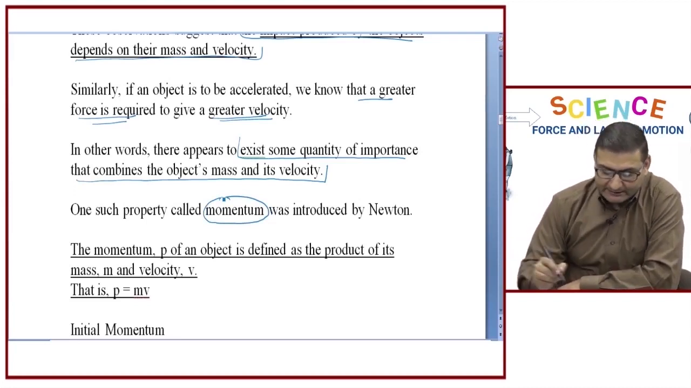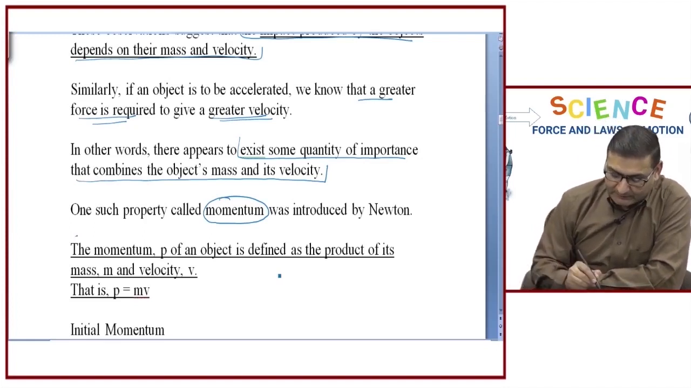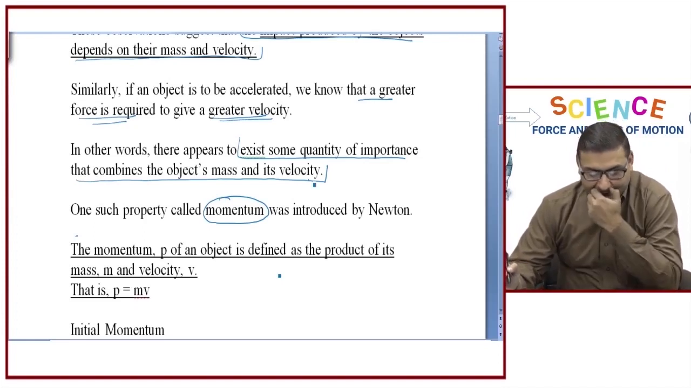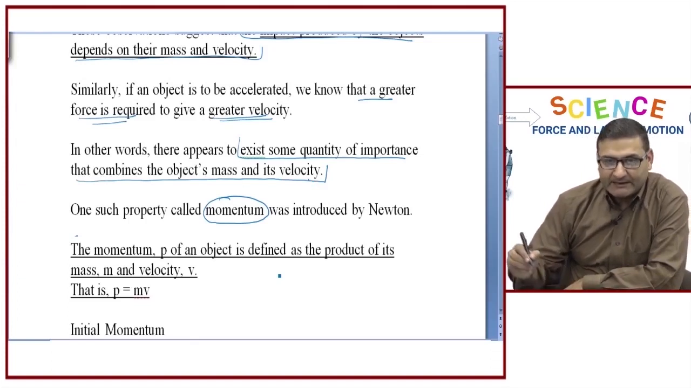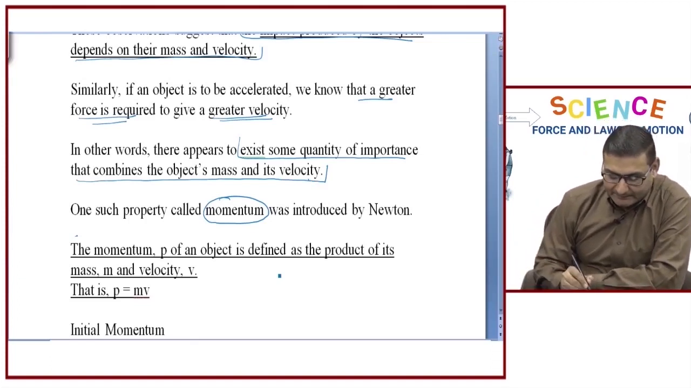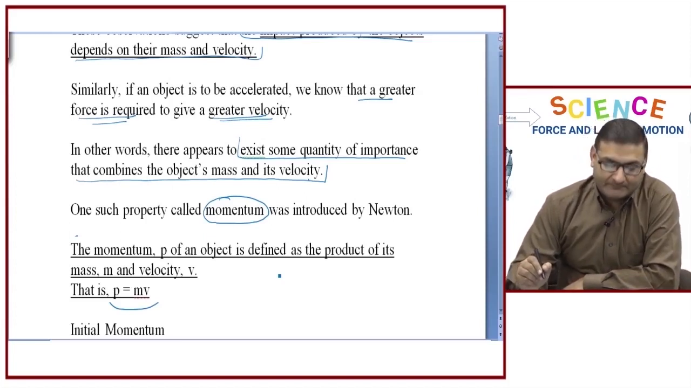Now, what exactly is momentum? Let us try to relate. Momentum is defined as the product of the mass and the velocity of a particular object. This momentum is represented by the small letter p, right? So, mathematically, we can write that p, or momentum, is equal to the product of mass and velocity.